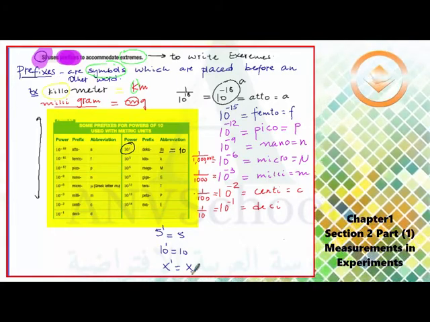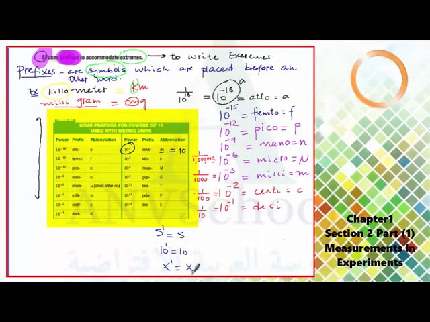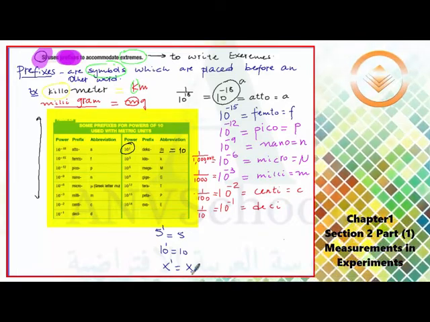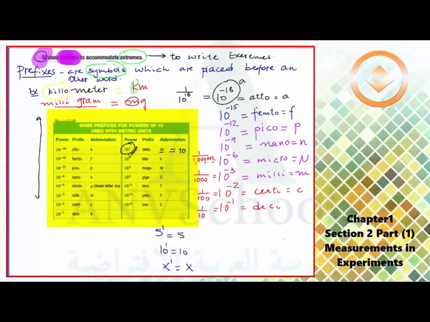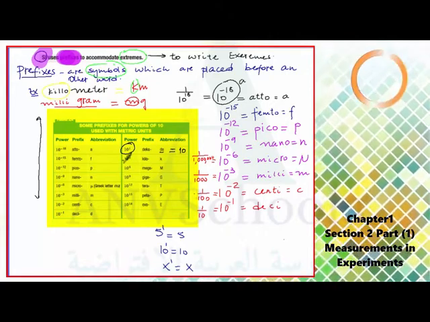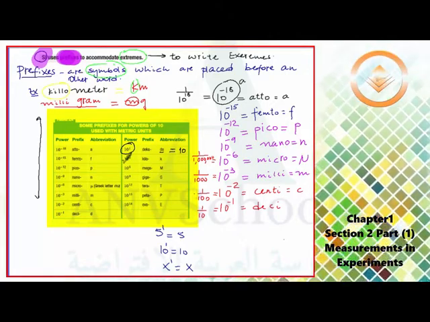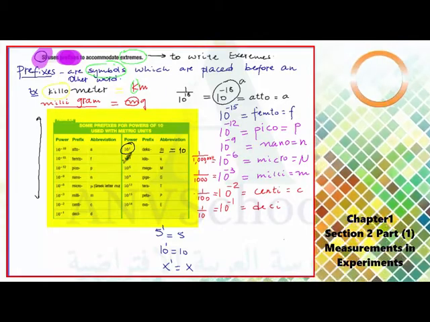And the next one is 10 to the power of 3. It means you multiply 10 3 times. I hope this is from your mathematics background.